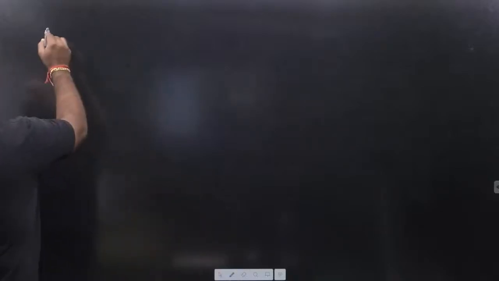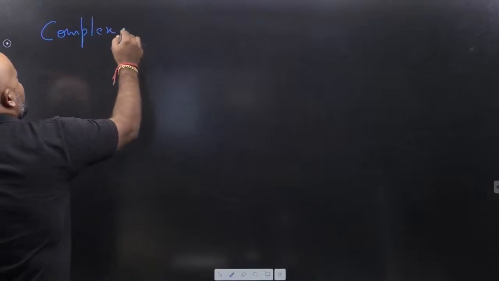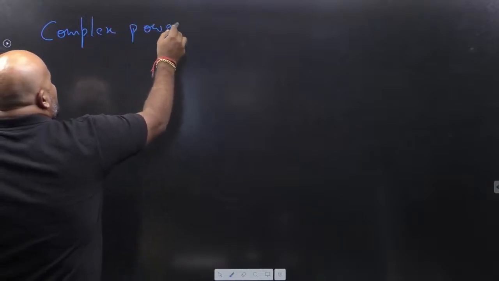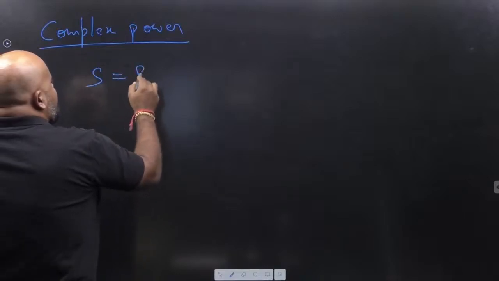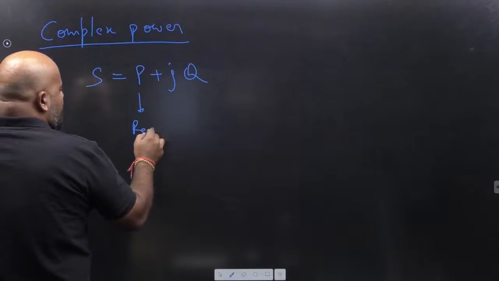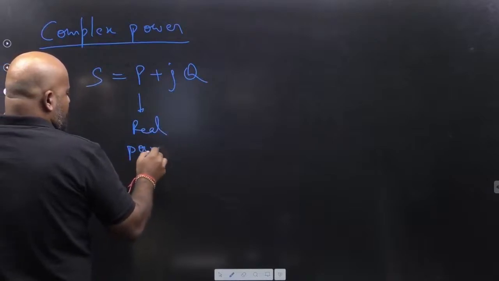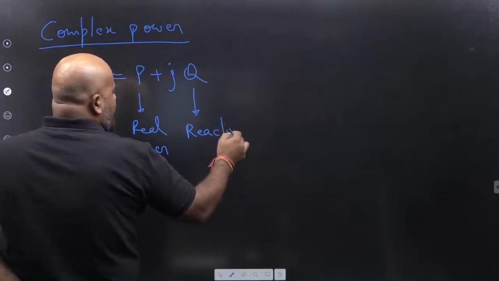First thing, if you want to write the power, how are you going to write it? The power is going to be a complex quantity. In general, we represent the complex power as P plus jQ, where P is the real power and Q is the reactive power.